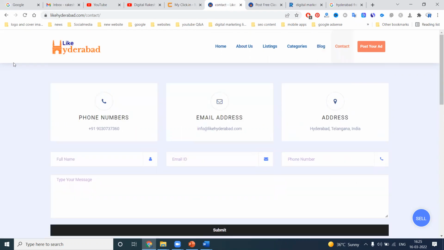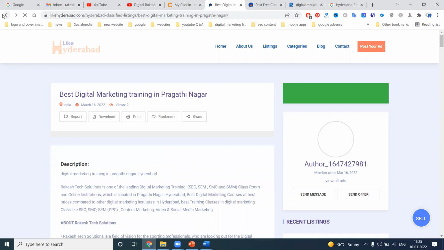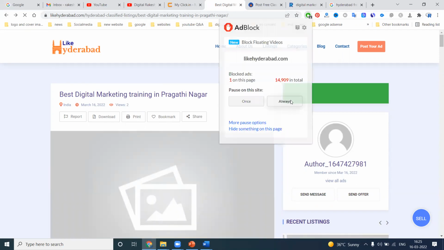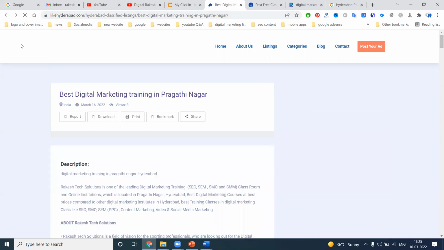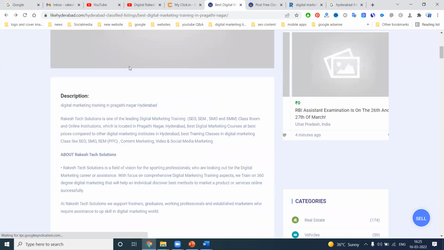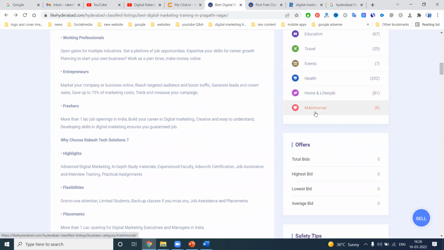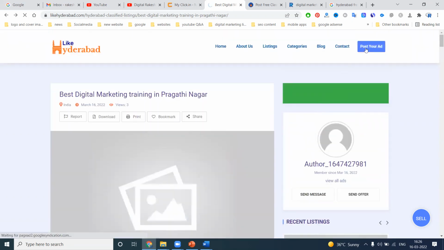So who is creating these websites? Why are they providing them for free, for nothing? They are generating their traffic only by creating ads. For example, if you are posting this article, you can see this one. A number of ads will be posted here in the option. So we can see this particular category. Any ad will be focused here.